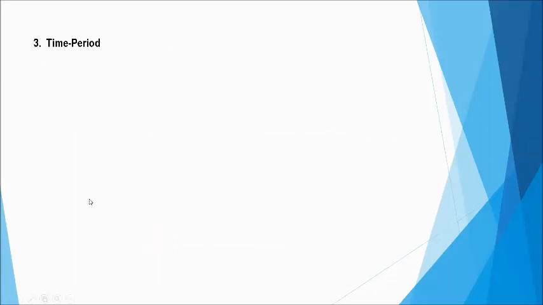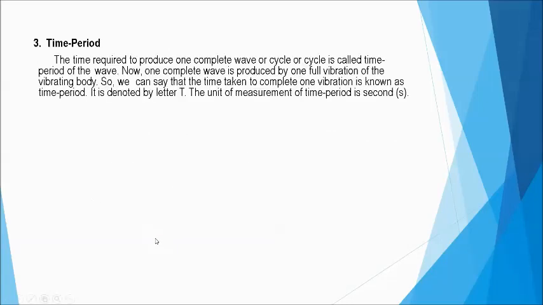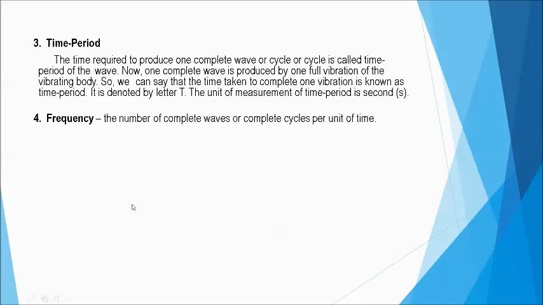Now another one, we have the time period. The time period is the time required to produce one complete wave or cycle. Okay? Now, one complete wave is produced by one full vibration of the vibrating body. Okay? So, kung merong up, merong down, yun yung isang complete cycle. Alright? So, we can say that the time taken to complete one vibration is known as the time period, which is denoted by letter T and measured in seconds. Alright? So, yan yon.